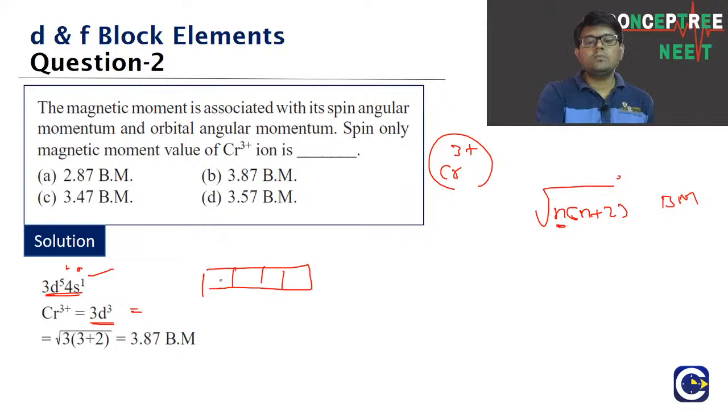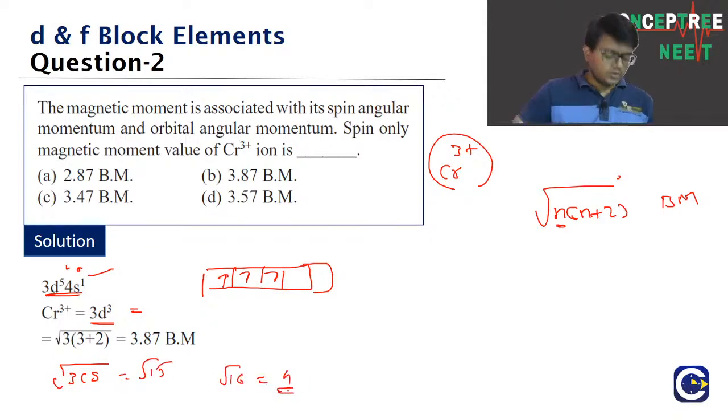As per Hund's rule, how are we going to fill them? Each of these will be having 1 electron. So the number of unpaired electrons is 3, means root of 3 into 3 plus 2, which is root 15. Root 16 is 4, so root 15 will be slightly less than 4. What is the answer going to be? It will be 3.87 Bohr magneton. The spin only magnetic moment value is 3.87 Bohr magneton.